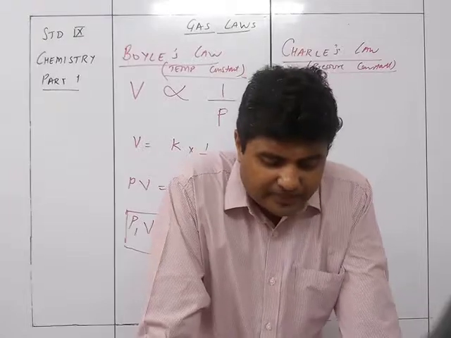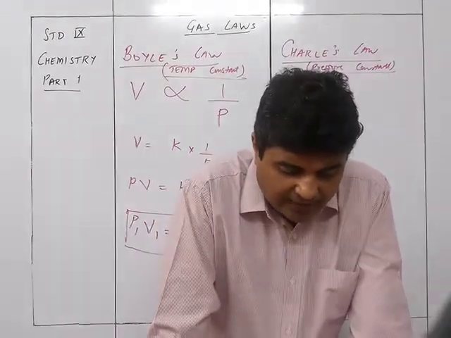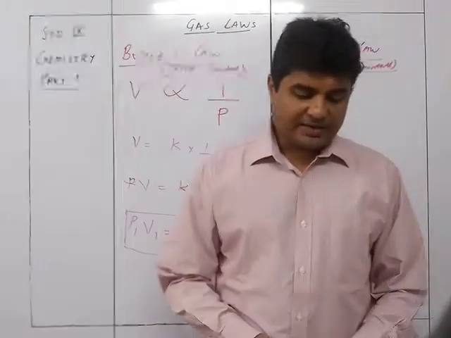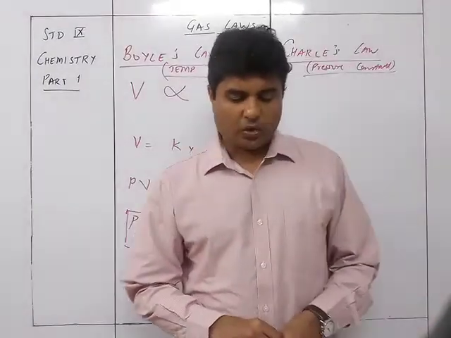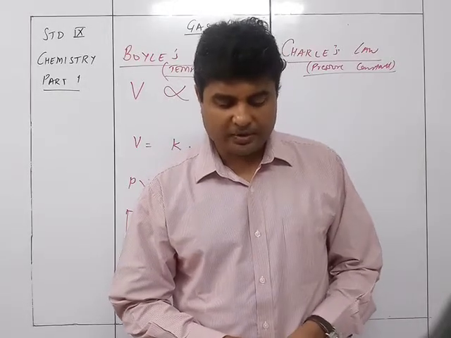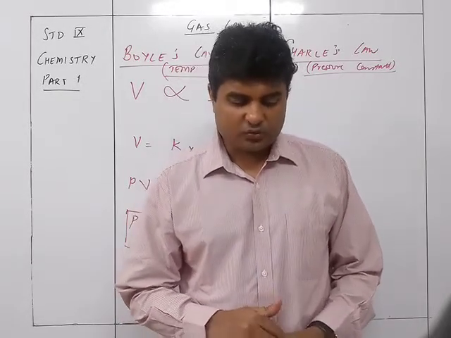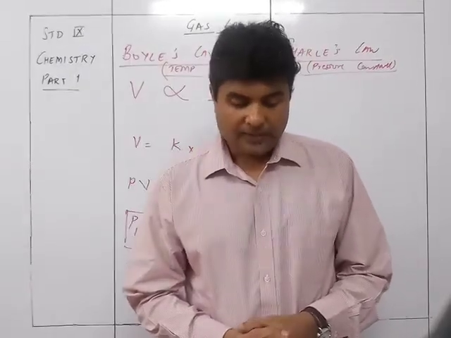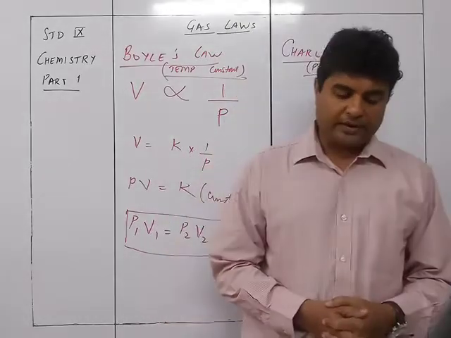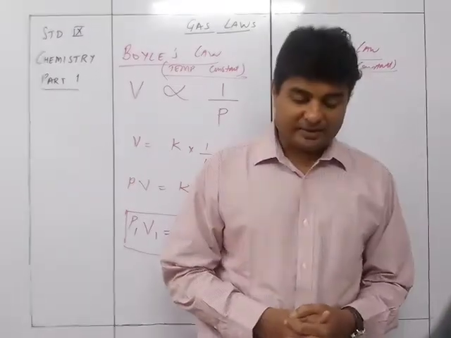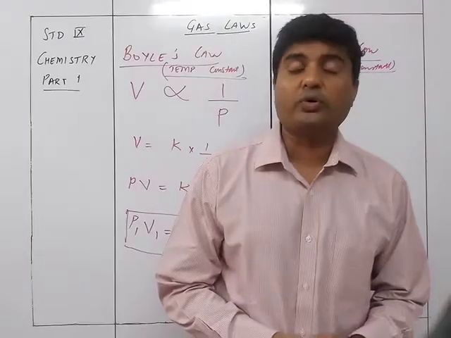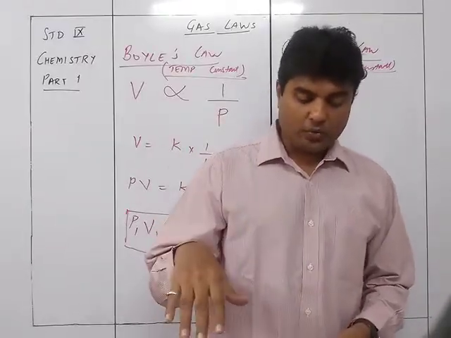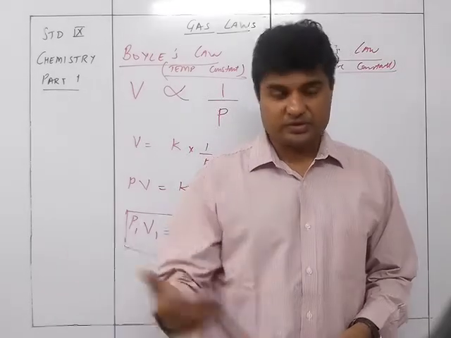Absolute scale of temperature: a temperature scale with absolute zero as its starting point is called the absolute or Kelvin scale of temperature. Consider a known volume of gas, volume 273 cubic centimeters at temperature 0 degree Celsius. Its volume will rise or fall by 1 cubic centimeter for every degree rise or fall in temperature. Therefore, at 1 degree Celsius, it will be 274 cubic centimeters. At minus 1, it will be 272. At minus 273, it will be 0 cubic centimeters.